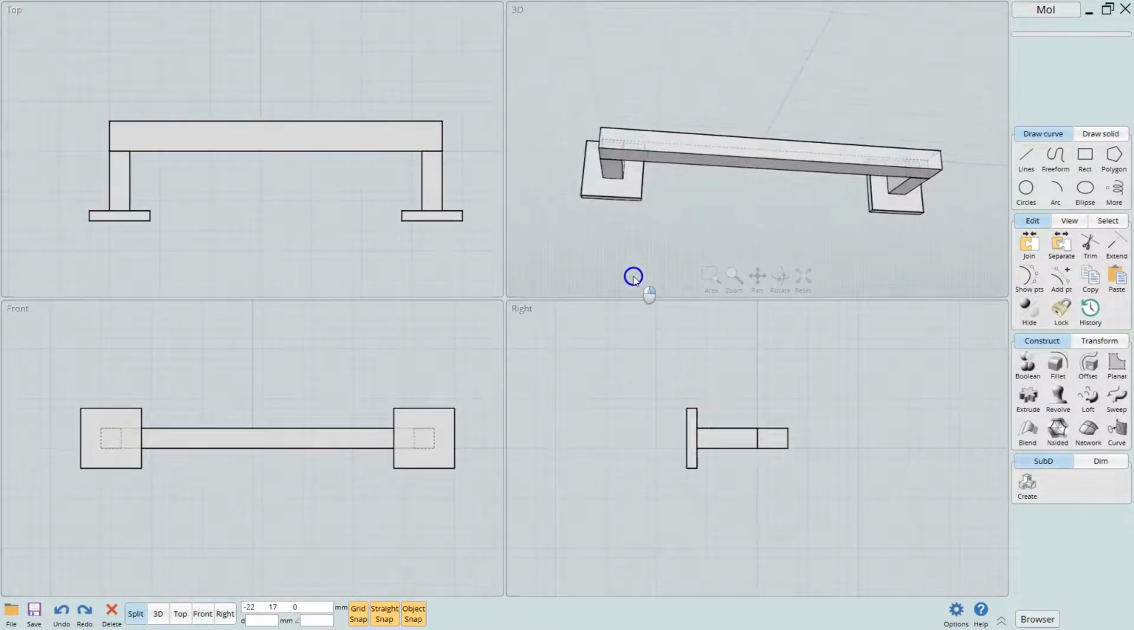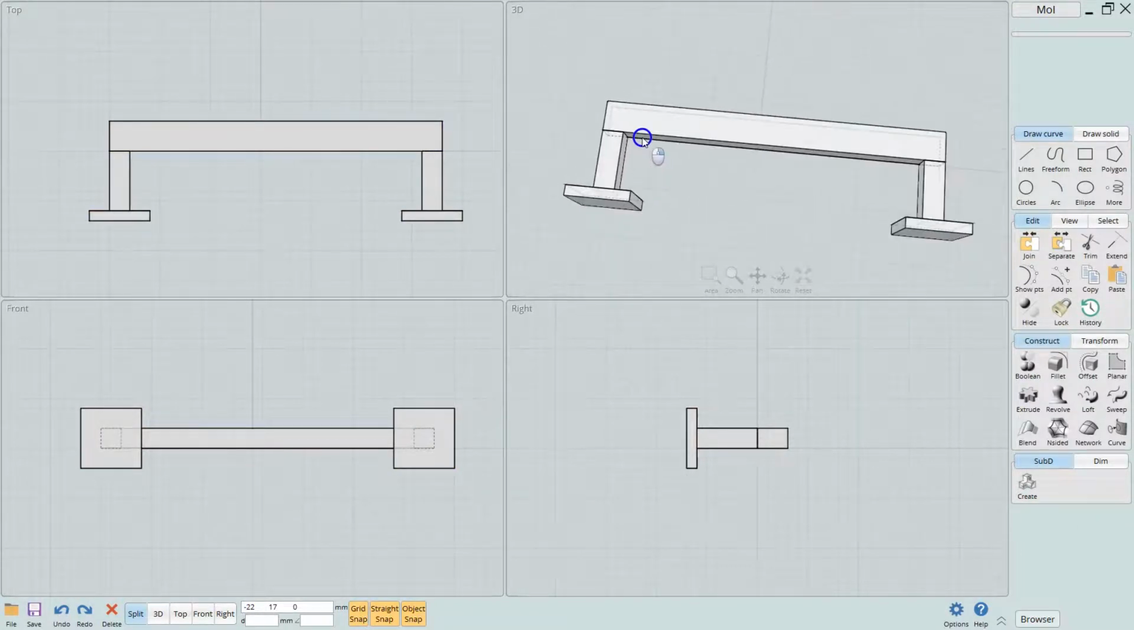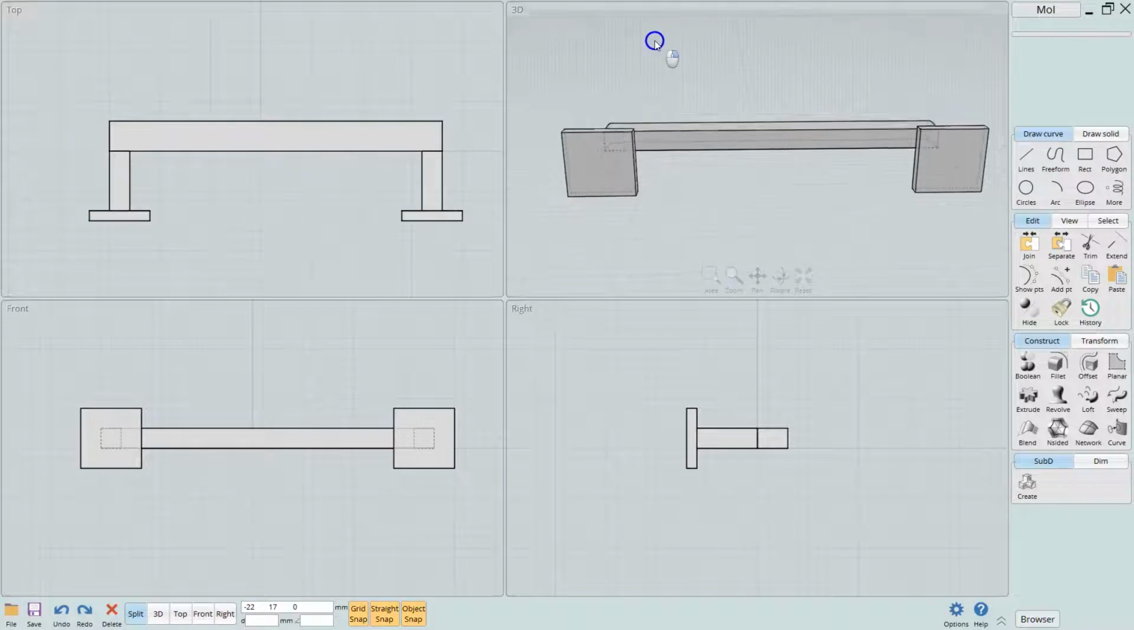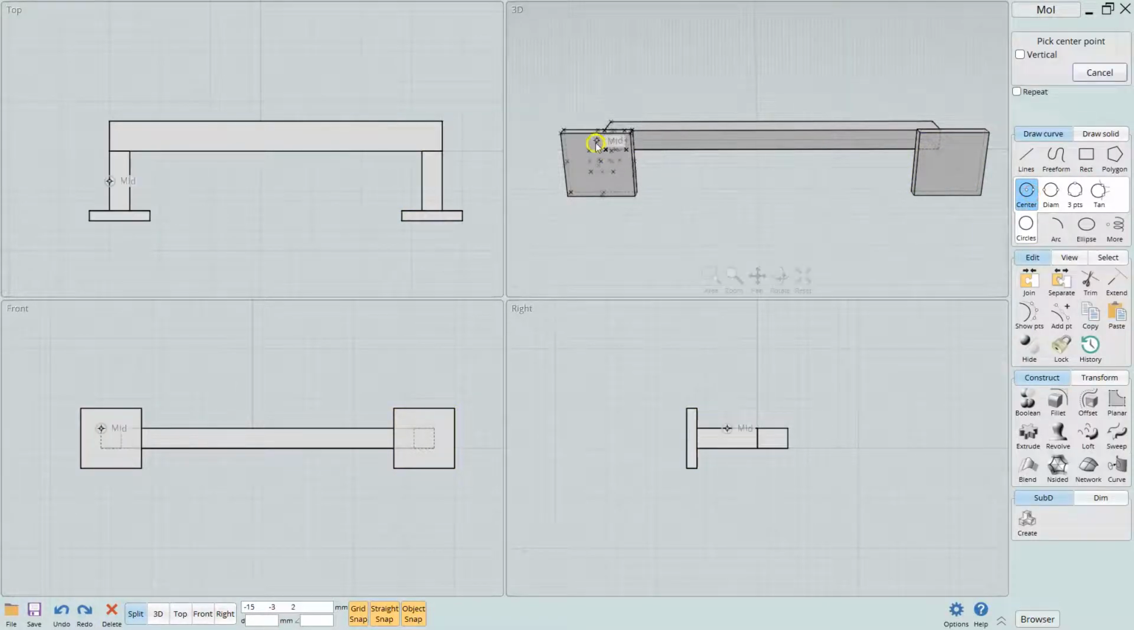So now we have our handle here. And now we want to put some holes in there. So let's go ahead and get the circle tool. I guess we can put them right here.